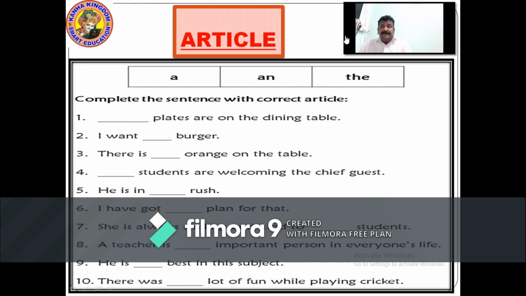She is always smiling and kind to the students. A teacher is an important person in everyone's life. He is the best in the subject. There was a lot of fun while playing cricket. Now the article is done. I hope everybody has written it down. Now let's go to the next page.